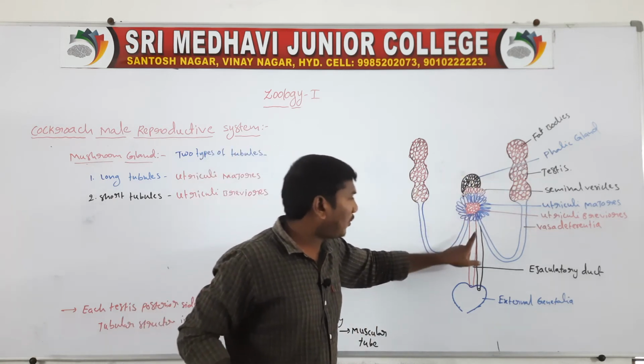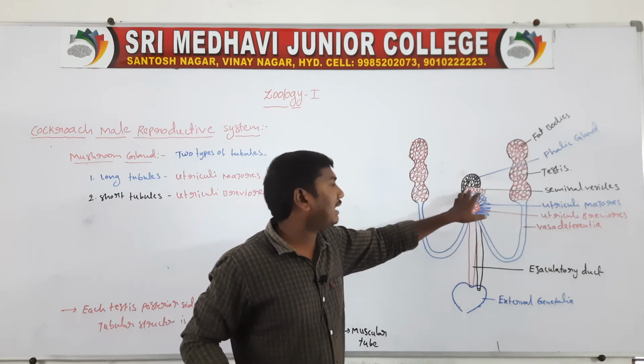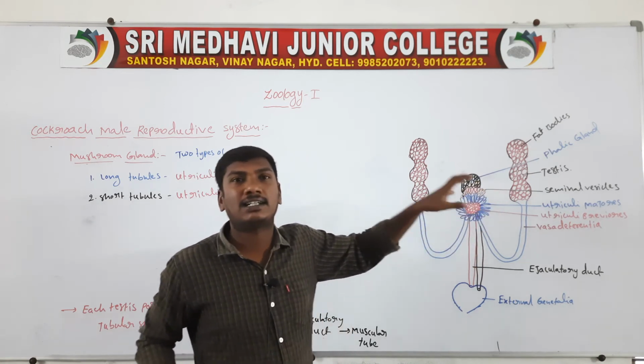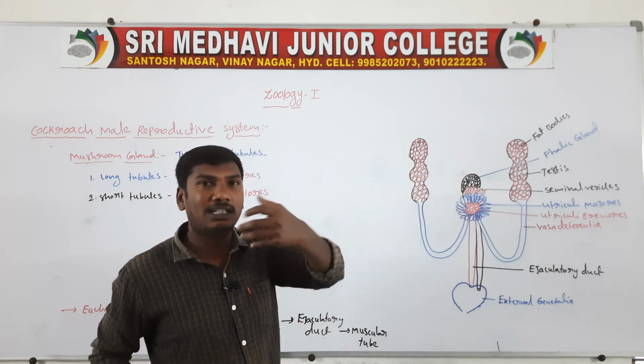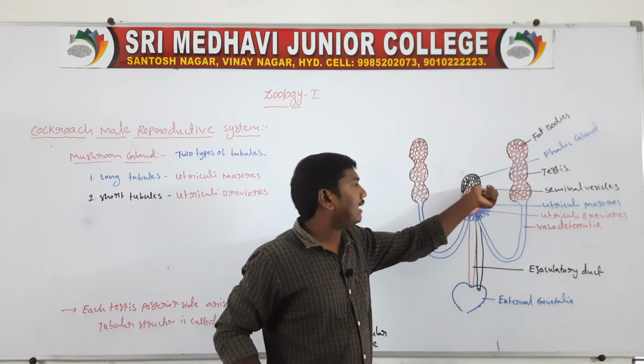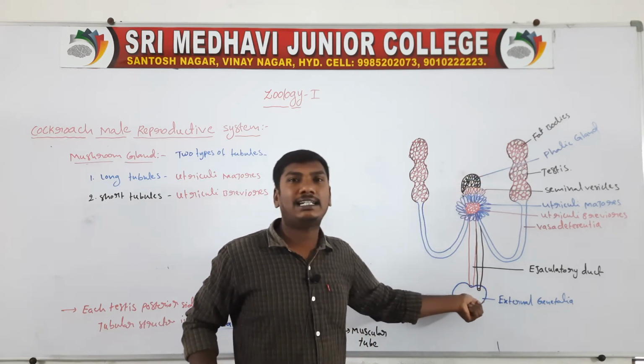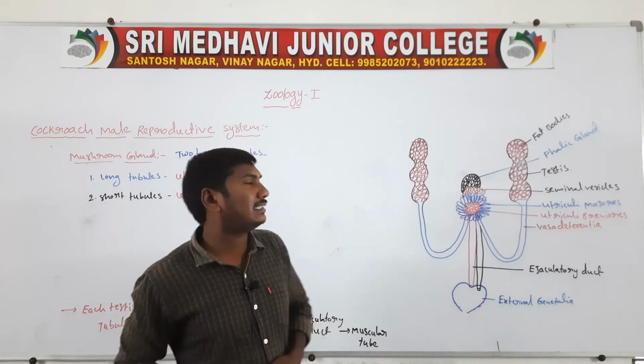Next one, the opposite of the ejaculatory duct, they are presenting on the seminal vesicles. The seminal vesicles store the sperms. Next one, the Pallic gland. The Pallic gland opens into the external genitalia.